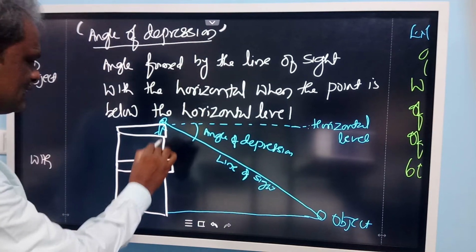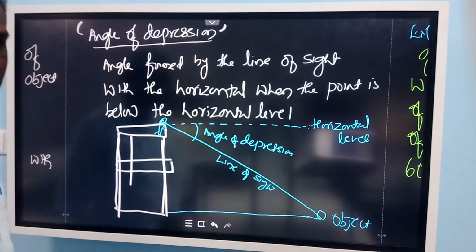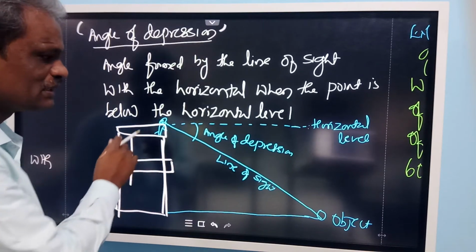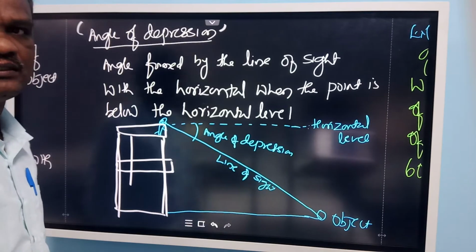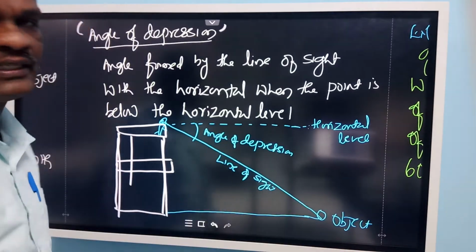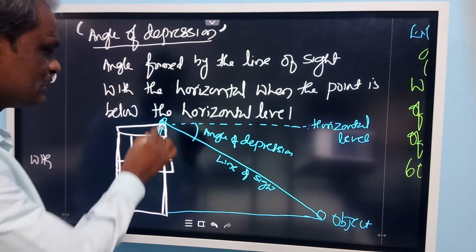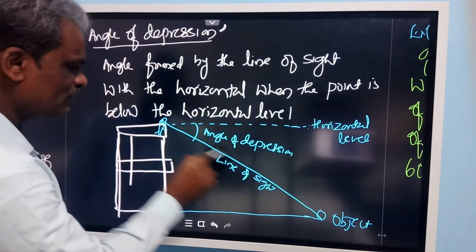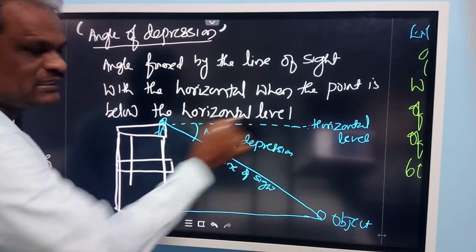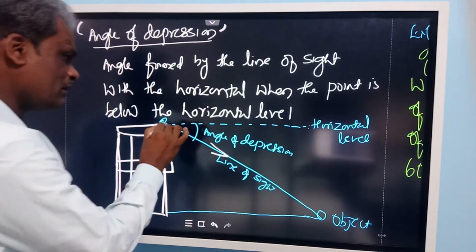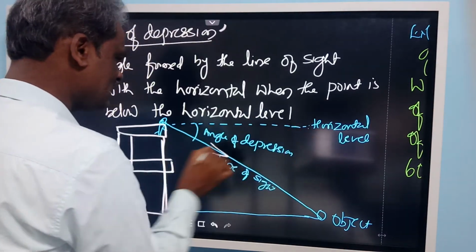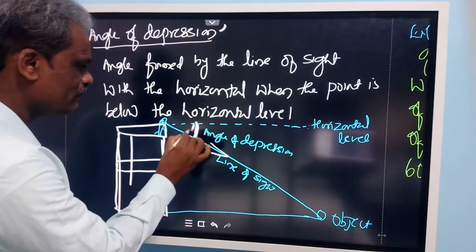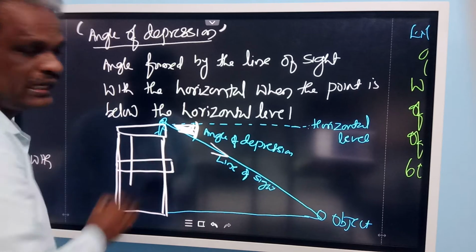So look at this, here is a building, a two-storied building. From the top of the building, one girl is sitting and observing the object which is at the bottom, on the other end of this building. She has to bend down and look at that object. The line of sight will be like this. So it will be below the horizontal line. The angle formed between this horizontal line and the line of sight is called angle of depression. This angle is called angle of depression.